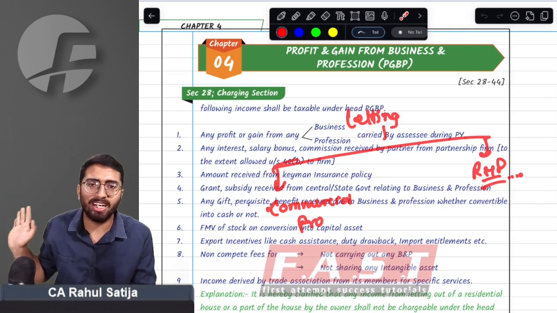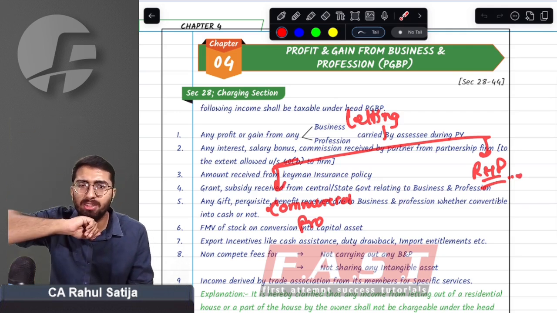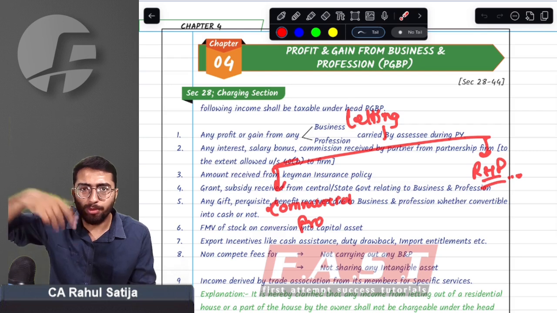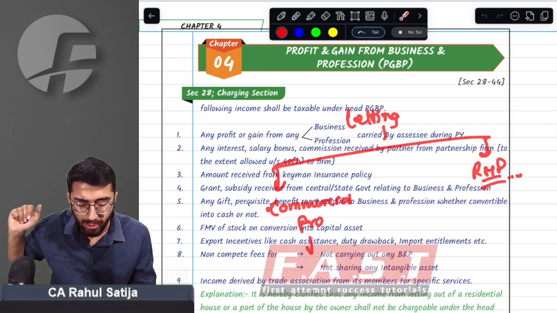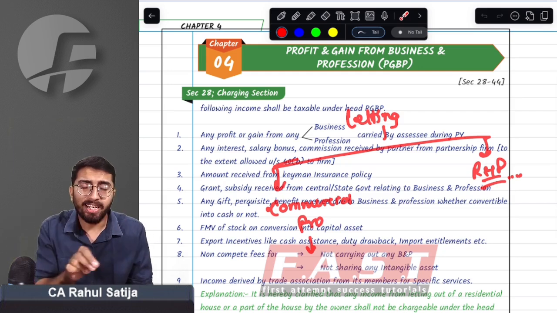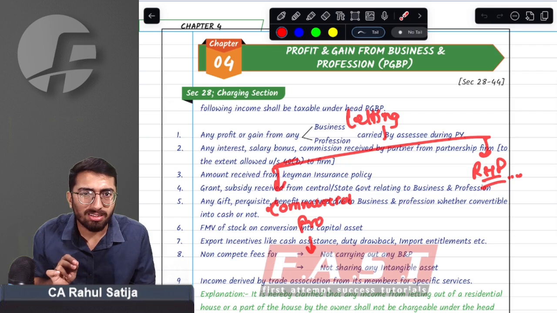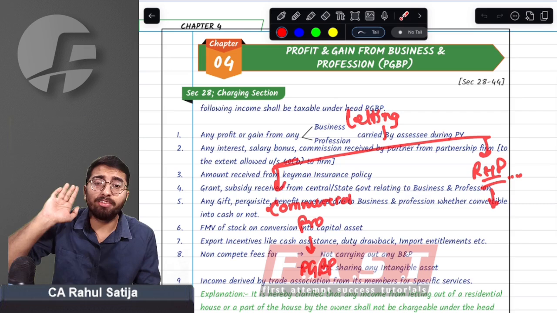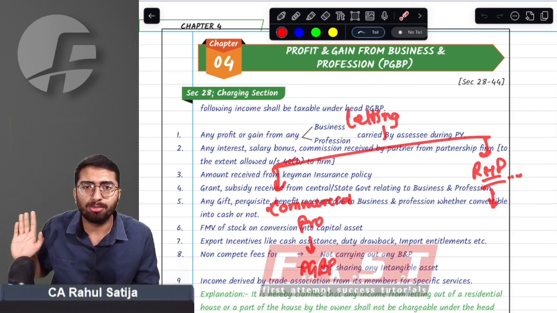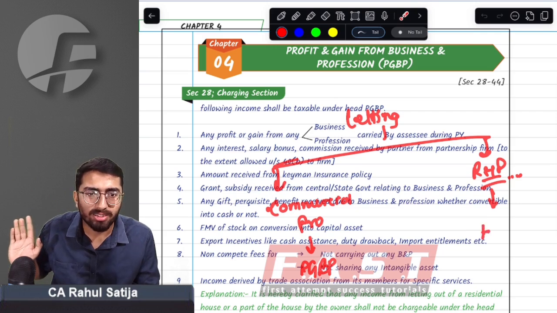Provision says if your business is letting out of property, then rental income should be your business income, because if it is my business to rent out any property, rental income should be business income. Provision says yes, it should be business income. Any kind of commercial property you are letting out, and any rent received from such property shall be considered as PGBP only. But if you are letting out any kind of residential house property and your business is letting out such properties, then earlier you used to offer such income under business income.